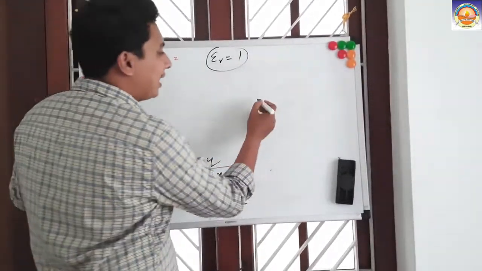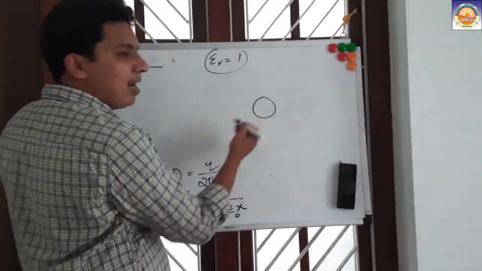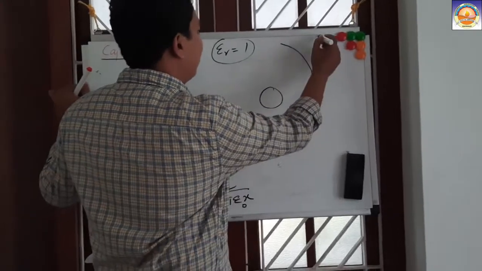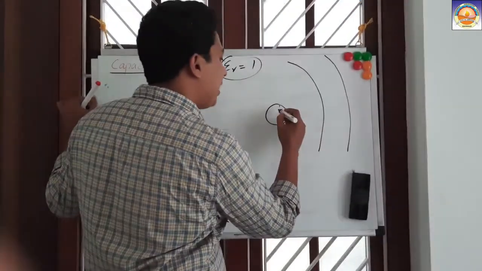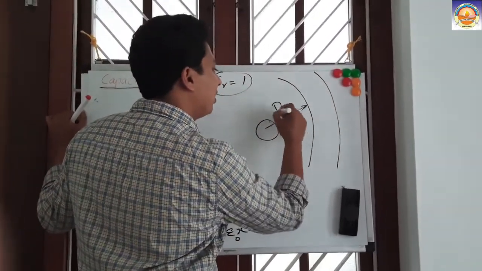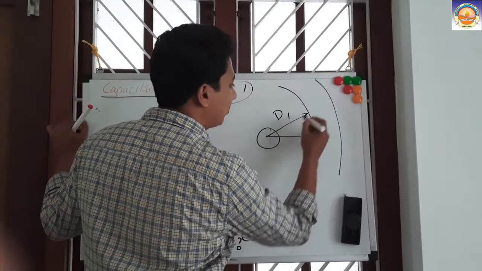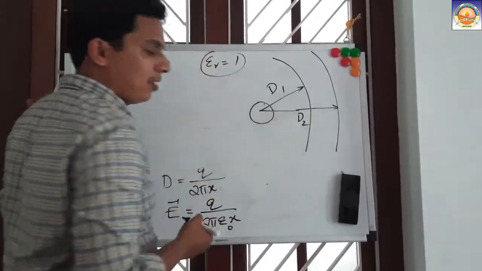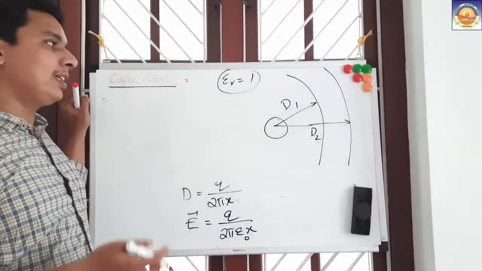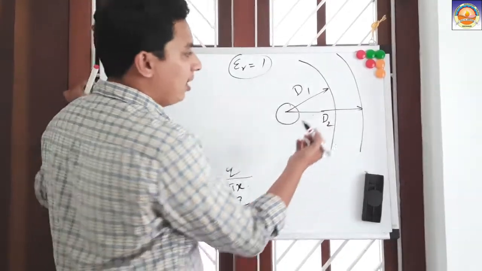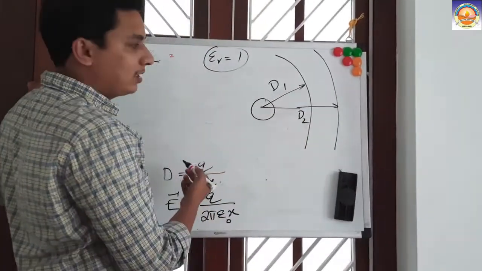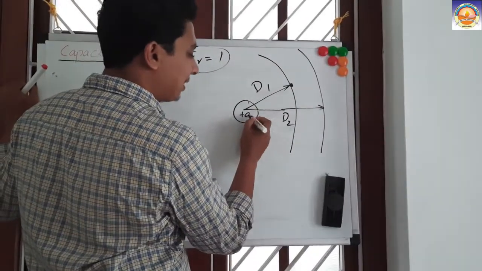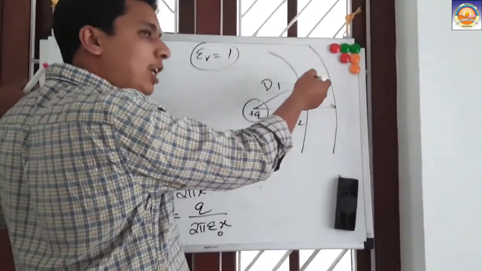So here, let us consider that you have a conductor like this, and there are two surfaces like this. The radial distance to the first surface is D1, and the radial distance to the second surface is D2. Work, as you know, is a path independent function. Let us say I am placing a unit positive charge, as there are already positive charges there.